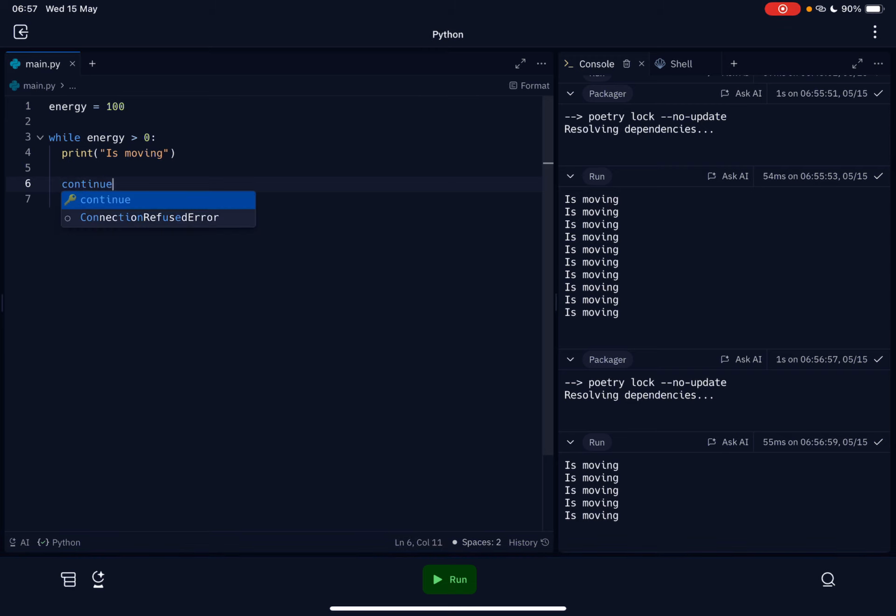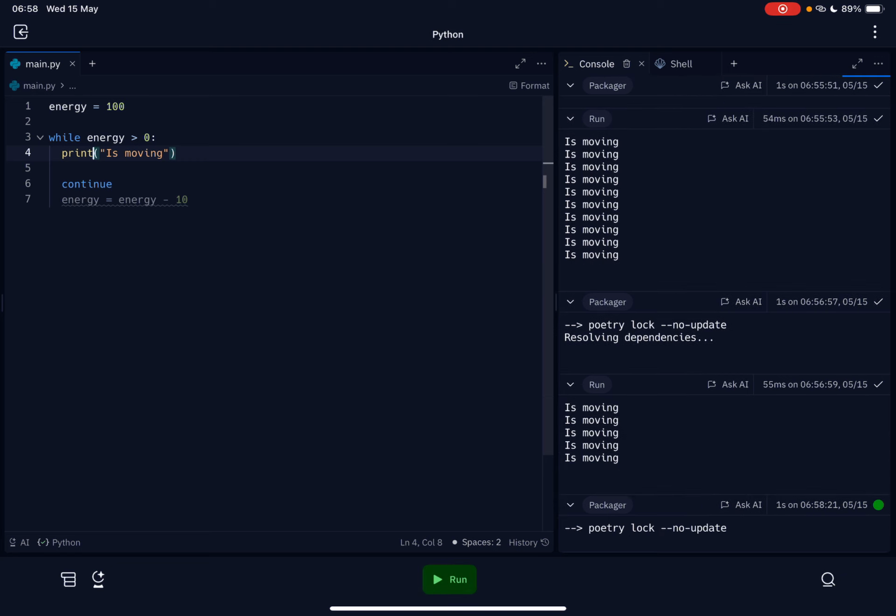Now what will happen here, before I run it, is we're just going to get stuck in a loop, because before we encounter this instruction to take 10 away from the energy, we see continue. So it will check if this is true. Right now it's true. It will print is moving, but before we can even take anything away from it, it's going to come back all the way up to the beginning again, and hence we get stuck in the loop. Let's just see this, and as you can see, it'll be stuck in a loop.